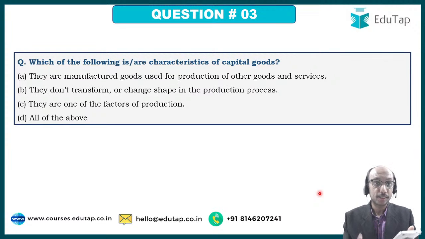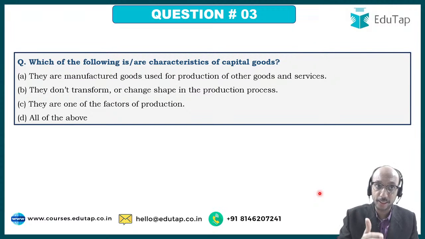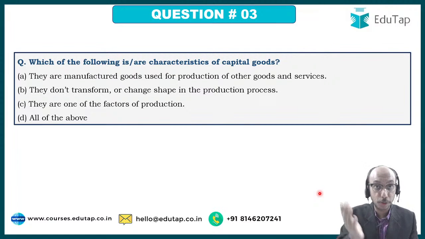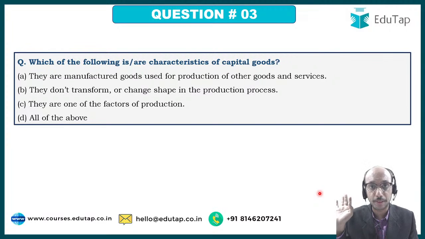Now, please be kind enough that just because in the previous question I told you that all of the above can be incorrect, doesn't mean that all of the above is incorrect in this particular question. Please be careful. Don't have this recency bias that just because in the previous question all of the above was a trap, therefore all of the above is also a trap in this question. Don't have that kind of bias in your minds, right?